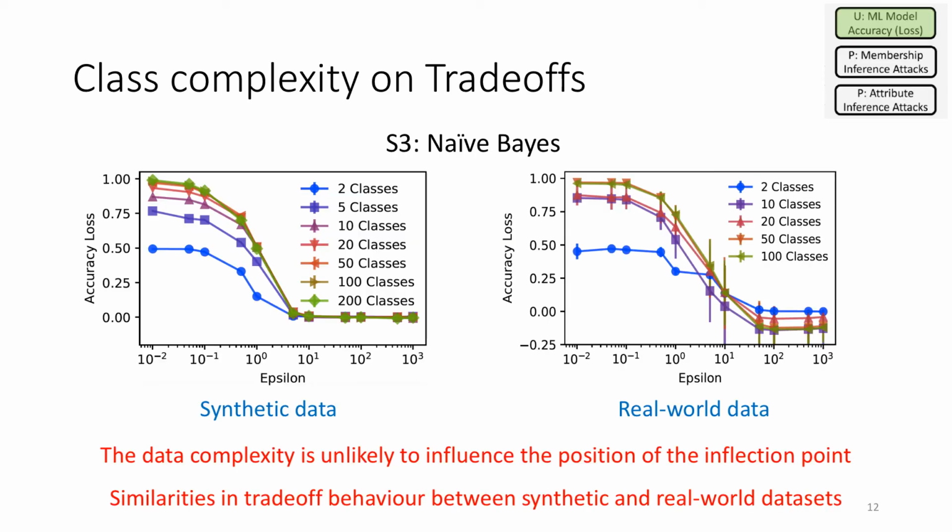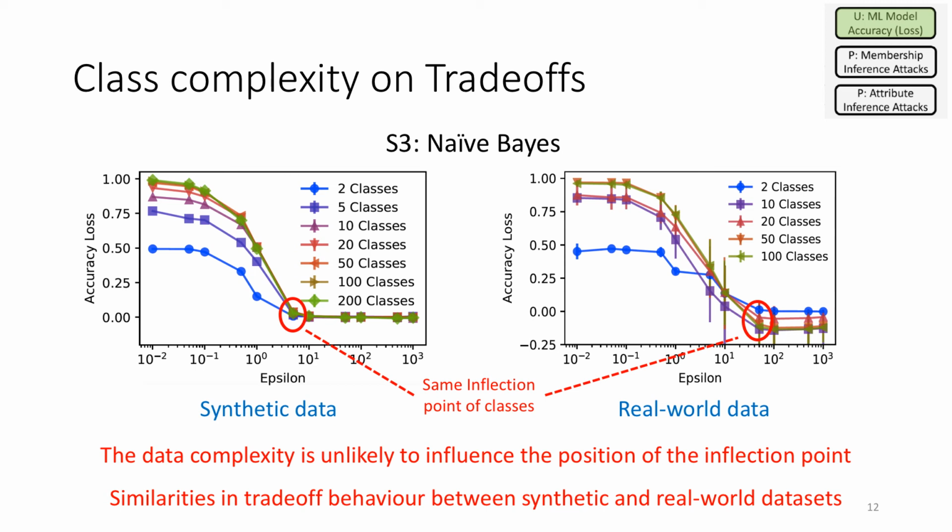Now, continuing, we have dealt with both synthetic and real-world data, but now let's directly compare them and their class complexities. Looking at these two figures here, we've got synthetic data on the left-hand side and real-world data on the right-hand side. Both of these are for stage 3 naive Bayes and accuracy loss. Now, we can see that between the synthetic dataset and the real-world dataset, they look pretty similar. And if I mark out the red circles here, we can see that the data complexity, or the number of classes in a given dataset, is actually unlikely to influence the position of the inflection point. You can see all those lines, they sort of bend away at similar points.